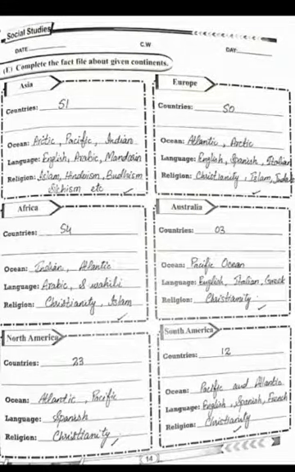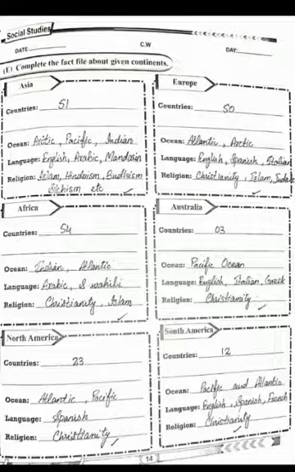Complete the fact file about given continents. Number 1 is Asia. Countries 51. Ocean, Arctic, Pacific, Indian. Languages English, Arabic, Mandarin. Religion Islam, Hinduism, Buddhism and Sikhism. Number 2, Africa.